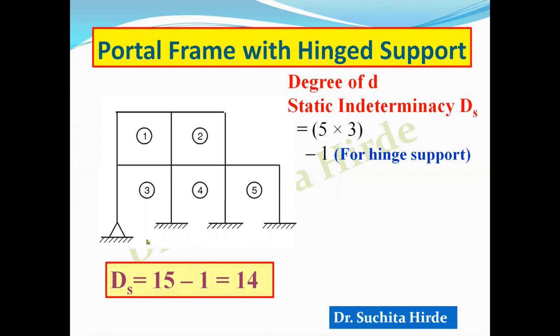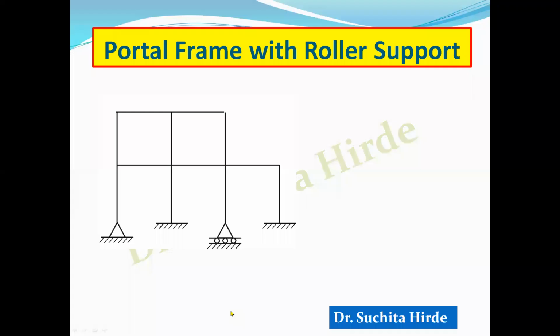Suppose for example, in this case, there are 3 hinge supports, then you have to deduct 3. So you will get 12. This is how you can calculate degree of static indeterminacy if there are hinge supports. Now let us see the example with roller support. Now we will modify this frame further.